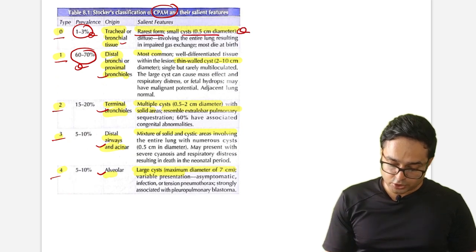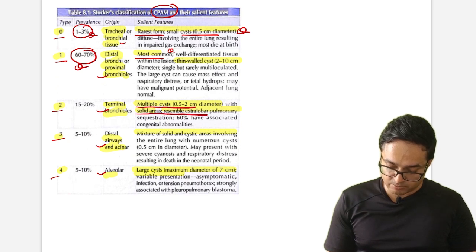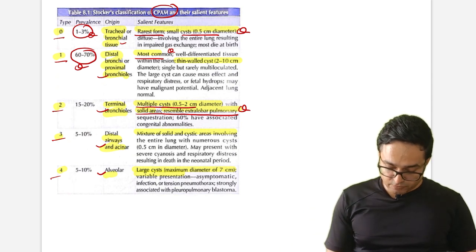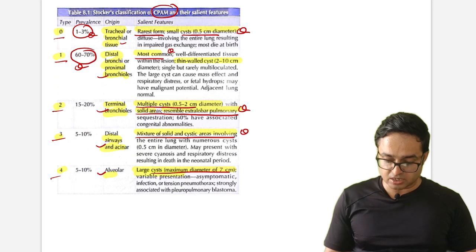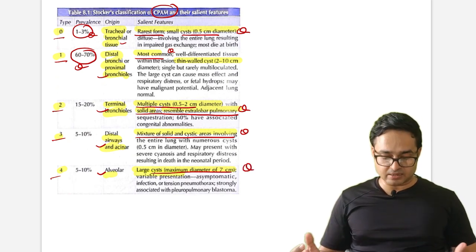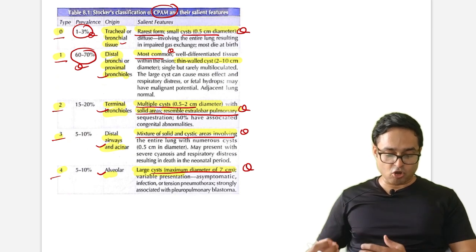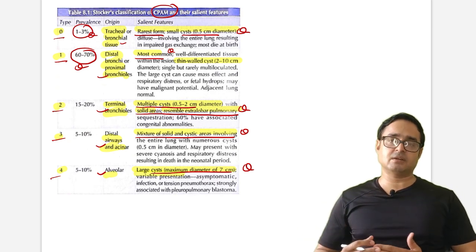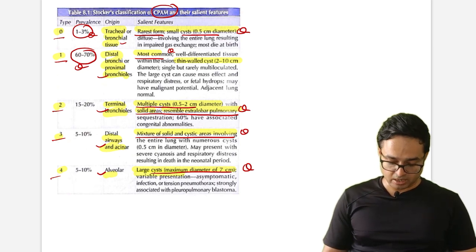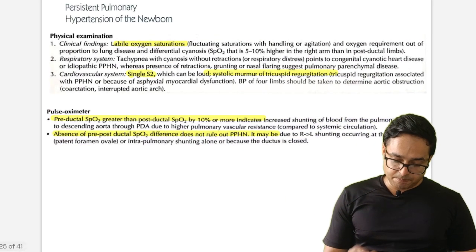Again, most questions they have asked. Multiple cysts with solid area resembling extralobar pulmonary sequestration. Again, potential MCQ. Mixture of solid and cystic area, large cyst more than 7 centimeters. So Stocker classification of CPAM is there. They can ask which is least common, more common, cyst diameter, and they can frame any question from CPAM. Okay, going forward to the next, PPHN.